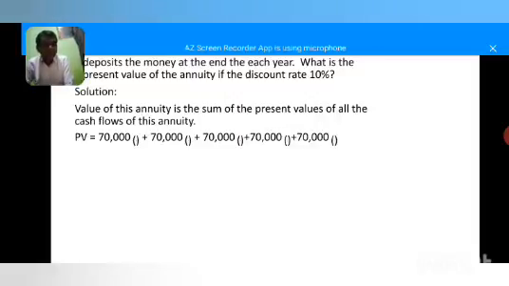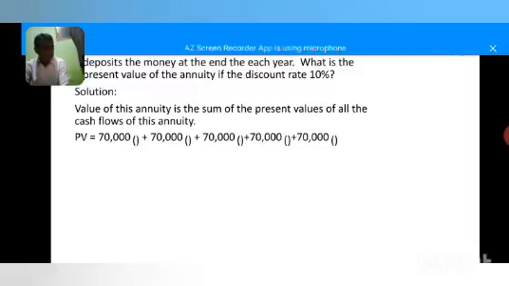So here, in order to calculate 5 years, deposited will be 70,000. So PV, present value, equals 70,000 first year deposited, 70,000 into 1 by 1.10 to the power of 1 plus 70,000 into 1 by 1.1 to the power of 2, second year.